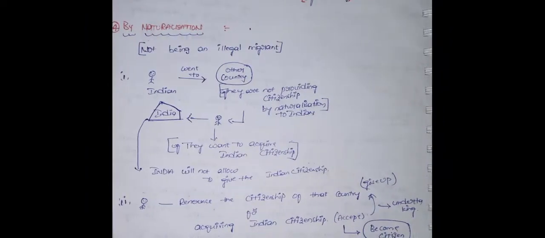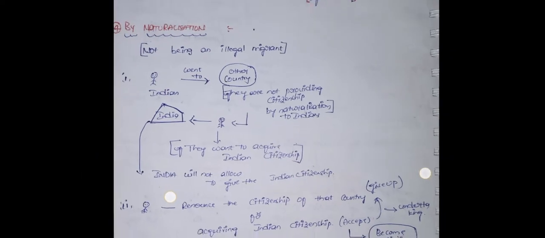Fourth way is by naturalization. Naturalization is for legal migrants, not for illegal migrants, and it applies to persons whose countries allow our citizens to be naturalized there. India will not give Indian citizenship to people whose countries do not provide citizenship to Indians by naturalization.